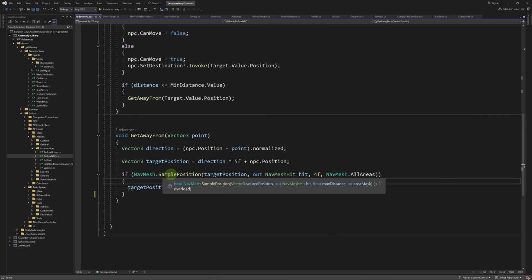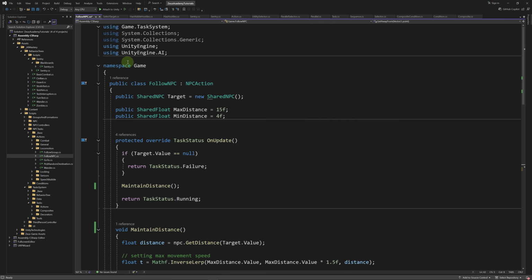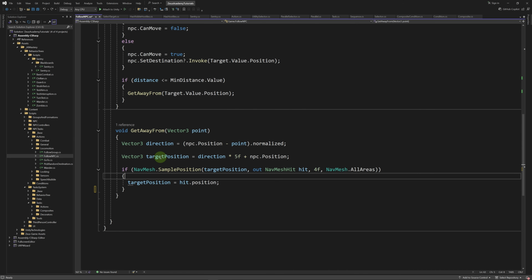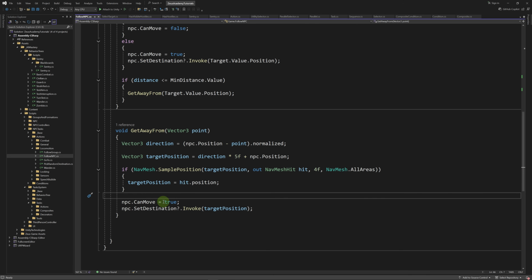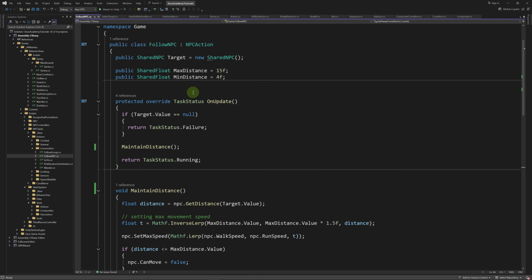Then we're going to use navmesh.sample position with the target position. Remember to use UnityEngine.AI. So we're going to try to get this target position on the nav mesh. Then we're going to set NPC can move to true, and we're going to set the destination to target position. So this should allow our NPC to follow the target.